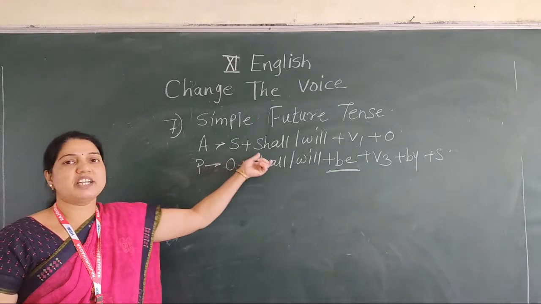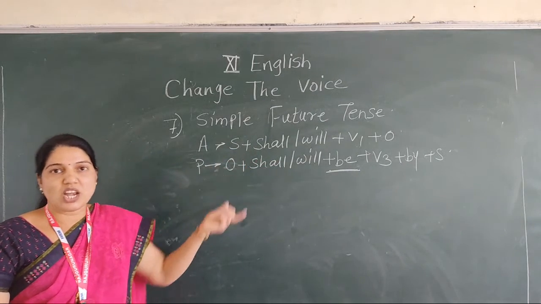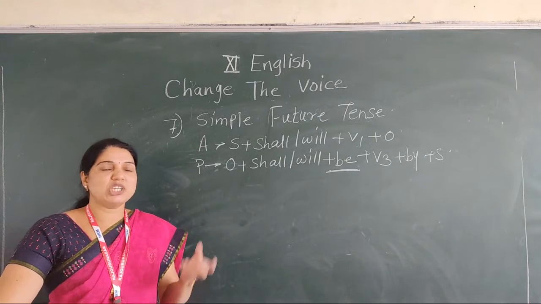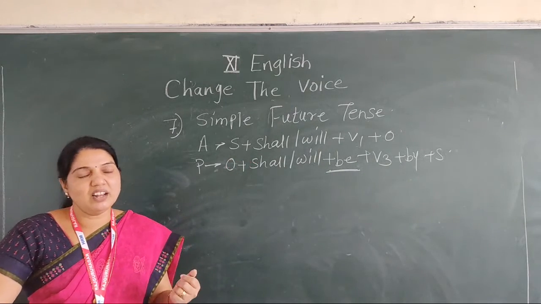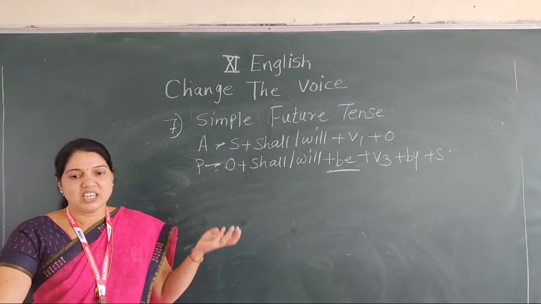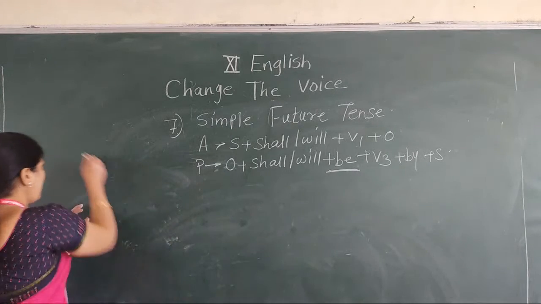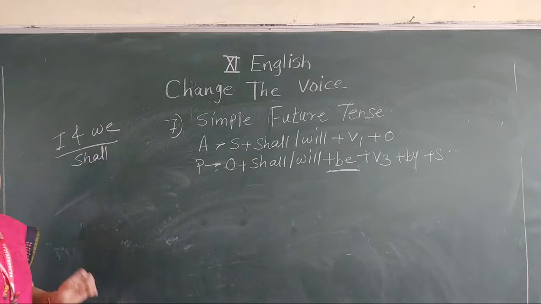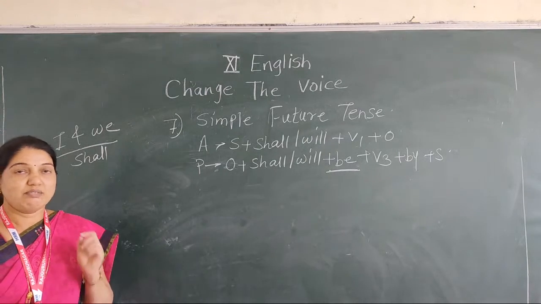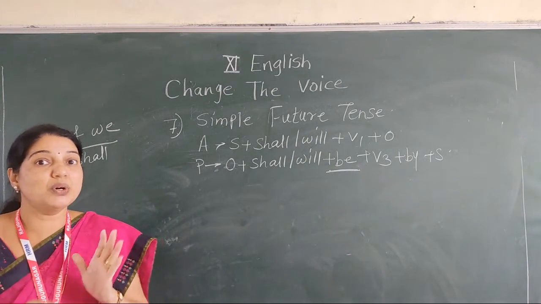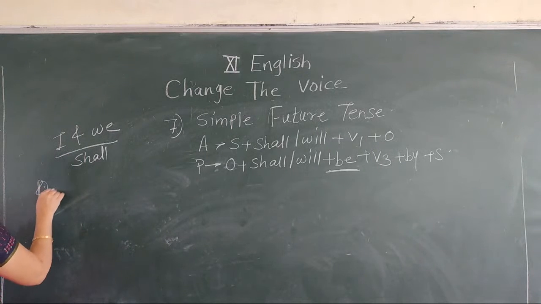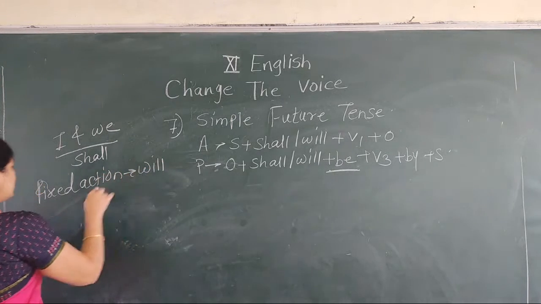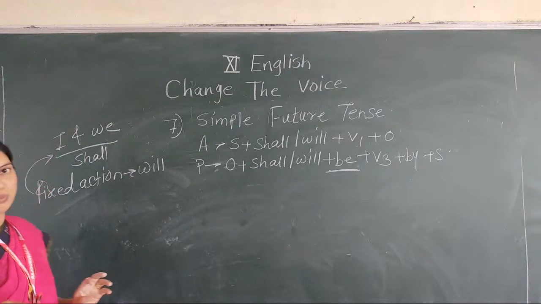Now see here, in future tense we use which to be formed, shall or will. But here I would like to give you one piece of information regarding using shall or will. Students, generally we use shall after the pronouns I and we. But when the action is fixed, we use will. At the time of fixed actions, we use will also after I and we.